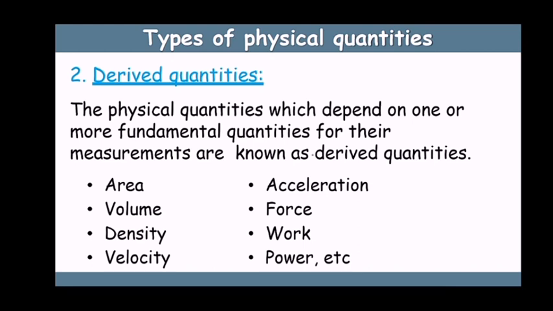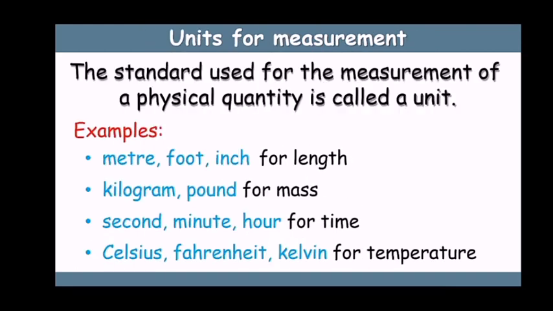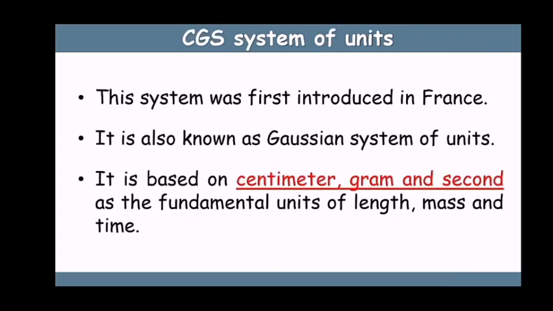Then after the derived quantities, all these physical quantities we talked about need a unit for their measurement. There are a few units I will talk about. The units for length are meter, foot, inch. For mass, there are kilogram, pound, and many other units also. For time, second and minutes are common units. For temperature, Celsius, Fahrenheit, and Kelvin are used. These units are different in different countries.